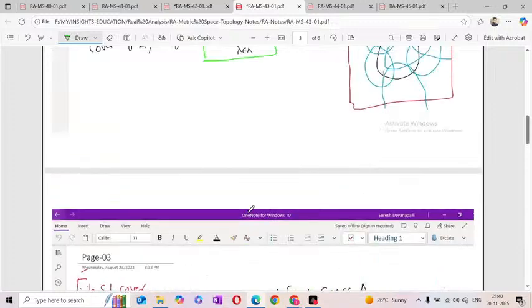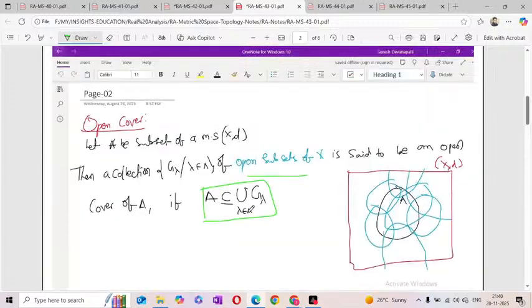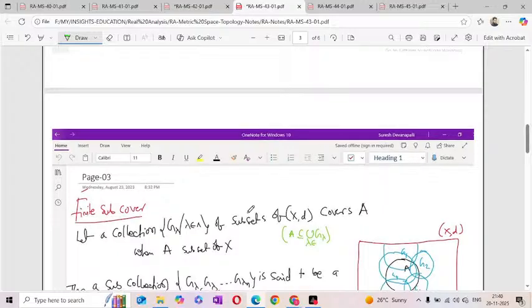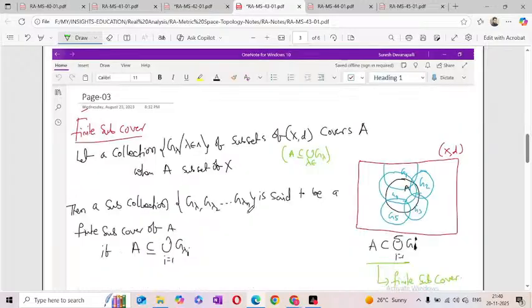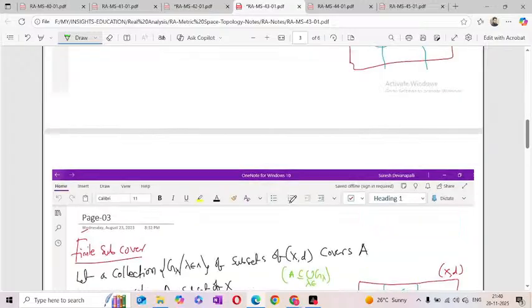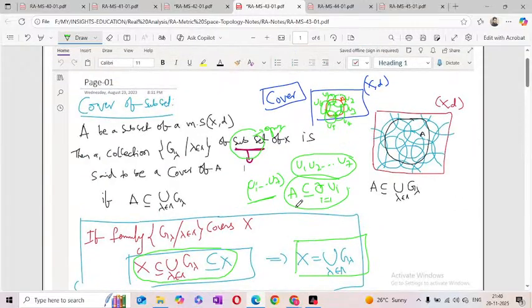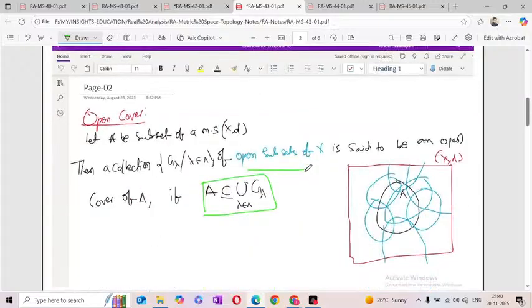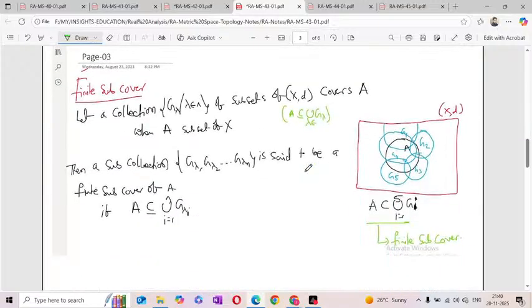Next one, open cover. Okay, next one, finite cover. Finite cover means, for example, the first one. In the first example I am taking u1, u2, and so on up to un. Now A is covered by only this u1 up to un. So this cover we call the finite subcover.